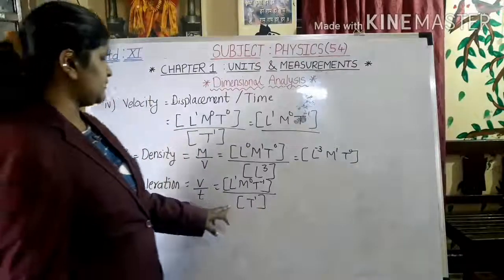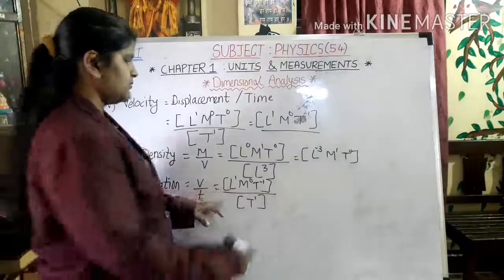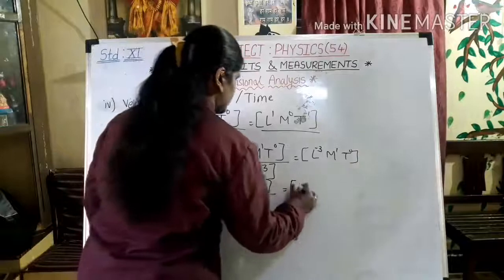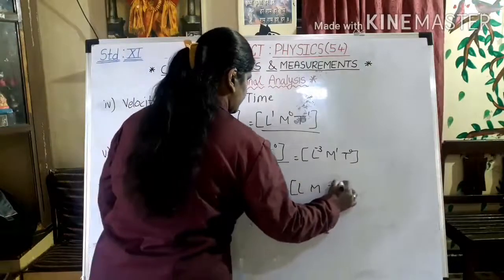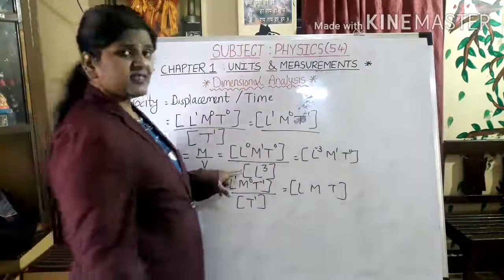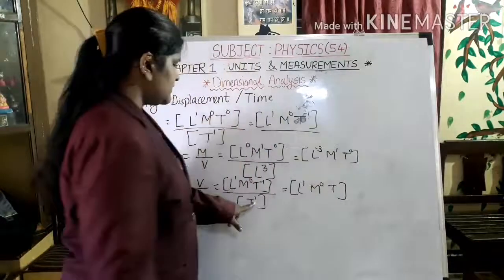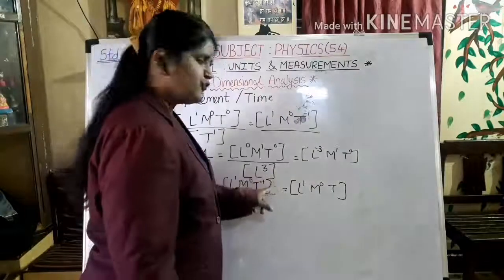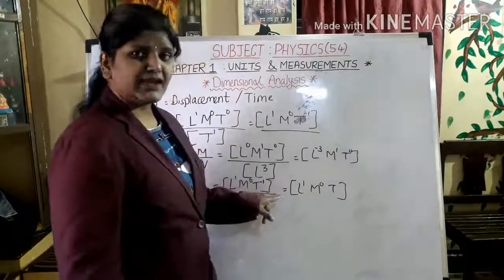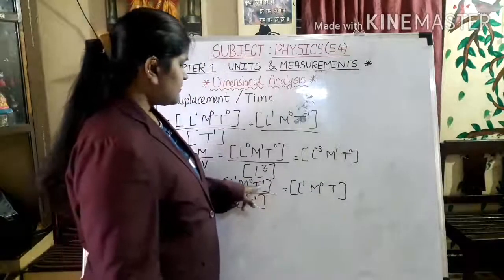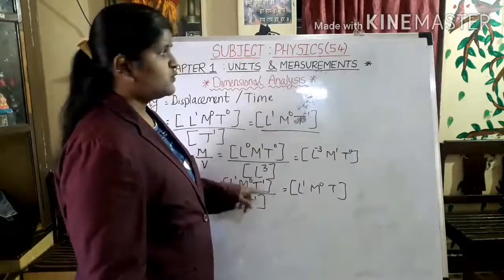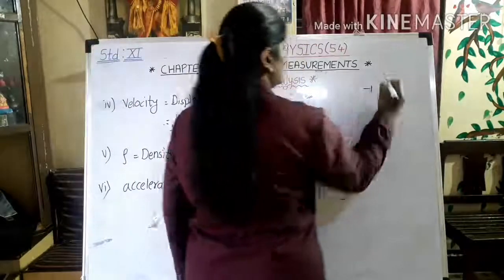Now what will happen over here? By combining, I will just write here L, M and T. Okay, so this L is L1, M is 0. Now this 1 will go to the numerator and it will become minus 1. So power of T is already there, which is minus 1 in the numerator.